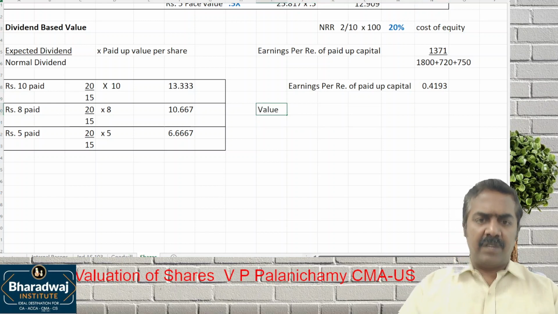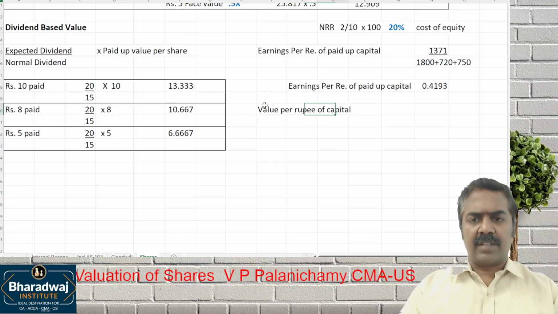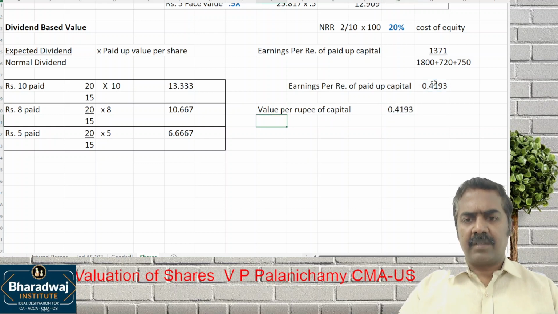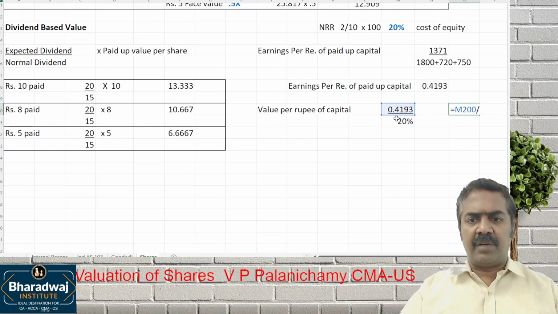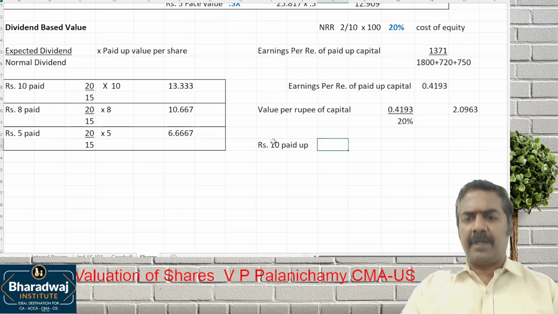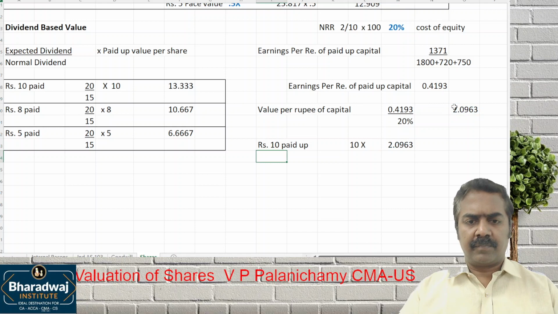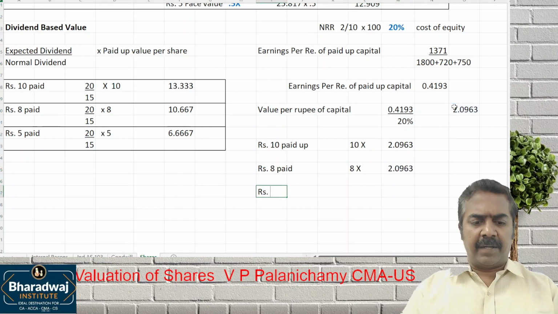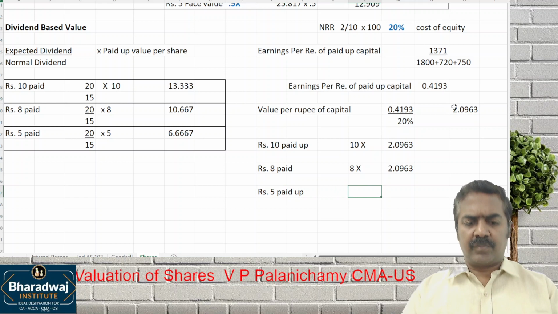Okay. The value per rupee of capital is nothing but what we are earning divided by the expected rate of return, 20%. This is the value for every 1 rupee of capital. So if it is rupees 10 paid up, what will be the value? 10 into this value. If it is rupees 8 paid up, 8 into this value. If it is rupees 5 paid up, 5 into this value.